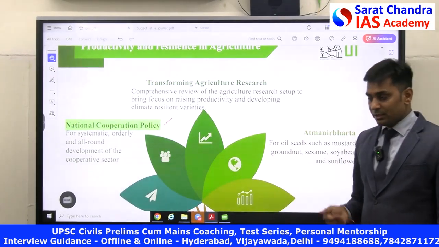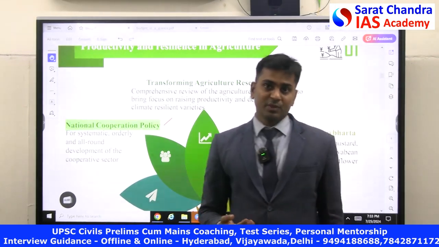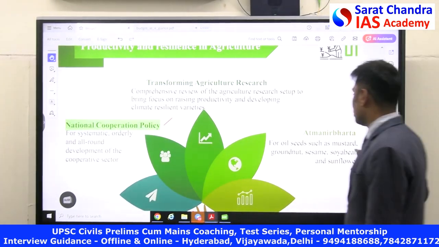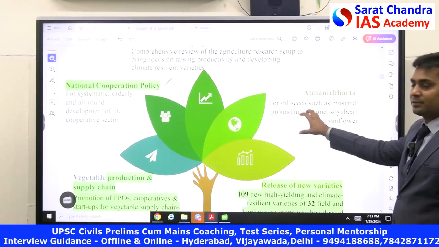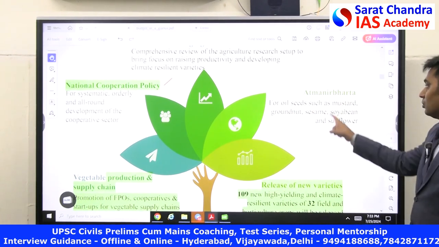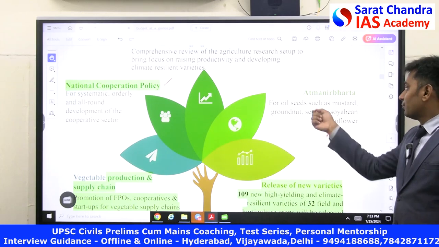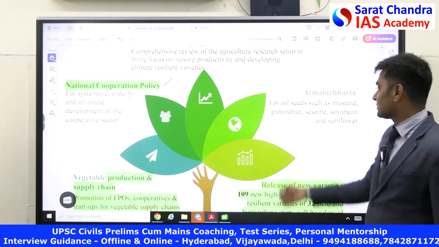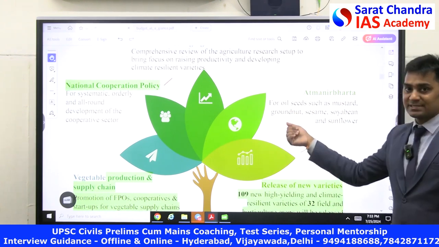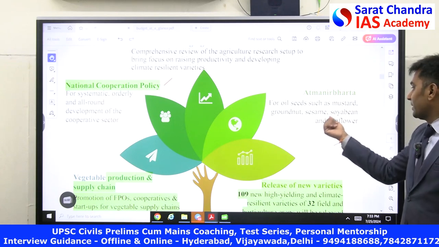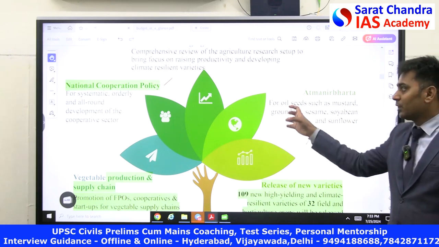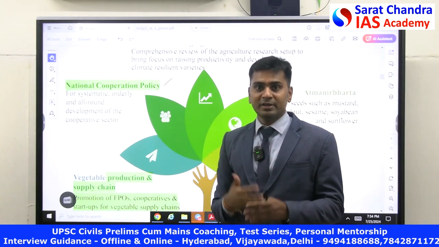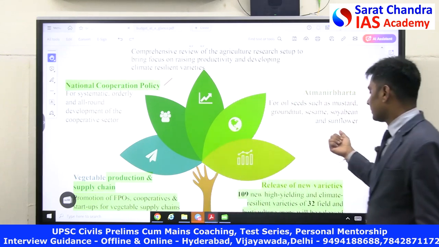The second one that they made is, we are importing vegetable oil from outside countries. So another theme that they are focusing on in this year's budget is that we have to attain Atmanirbhar Bharat as far as oil seeds are considered. So for oil seeds, this budget says we have to make this country free from import of oil. That is, an import substitution policy was announced in this Atmanirbhar. For oil seeds such as mustard, groundnut, sesame, soya beans and sunflower, they have given one beautiful cooperation. So one is encouraging the farmers' cooperatives so that they will realize more and more income. The second one is Atmanirbhar in this.